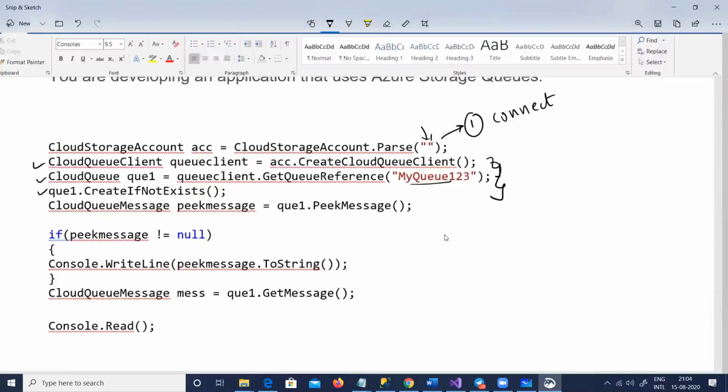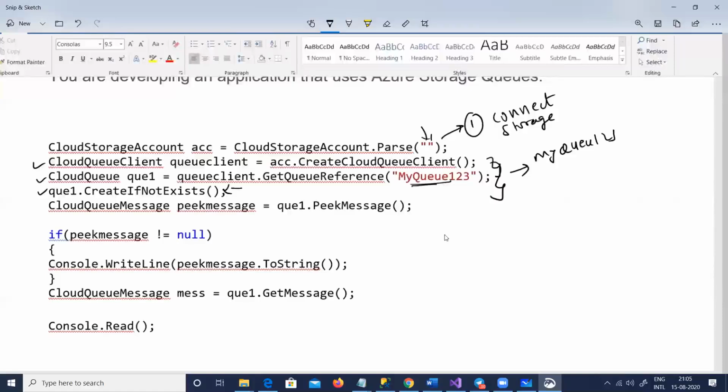Whatever your queue is, for example, at this moment the name is myqueue123. Remember this connects only to the storage. As I've said, first you have a storage, and then inside the storage you can have queues. So these three lines try to connect to myqueue123, and if it does not exist, it will try to create it as well.